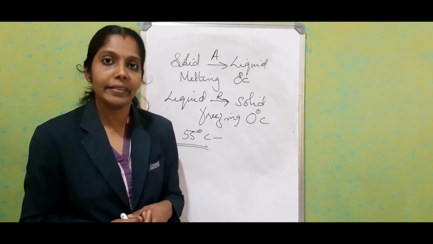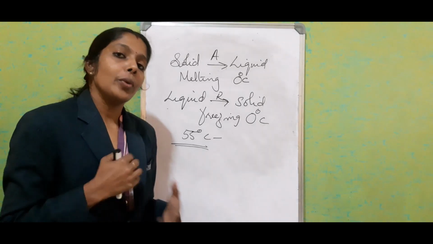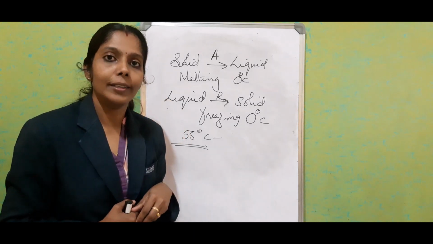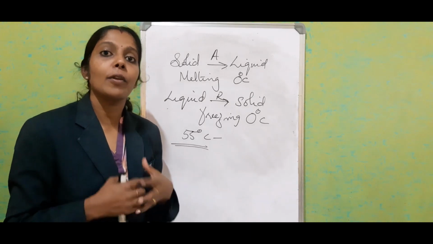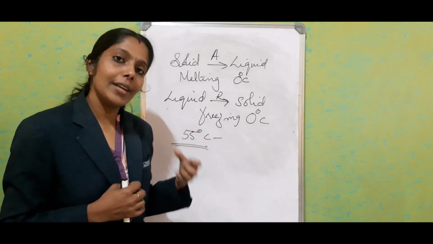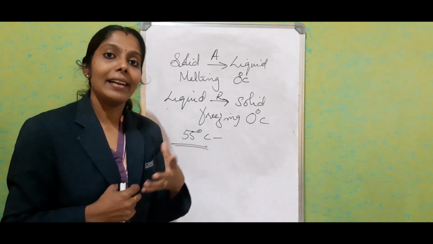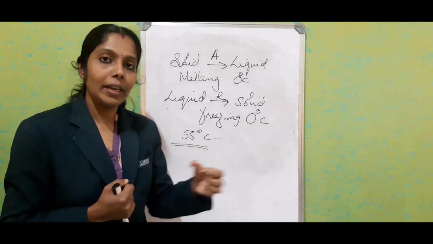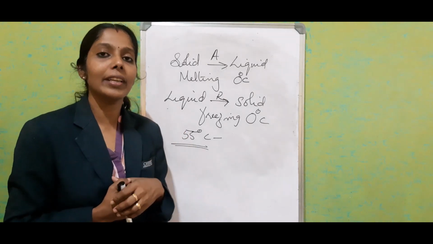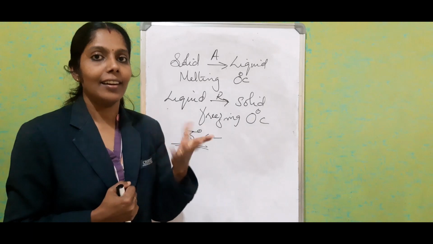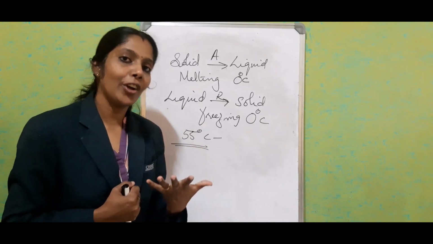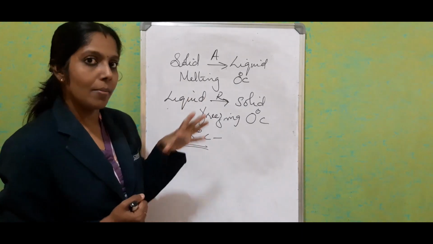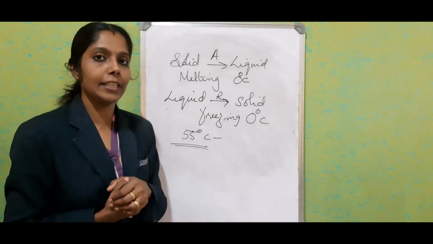To avoid melting, salt is added, which we call a freezing mixture. It decreases the melting point from 0 degrees Celsius to minus 22 degrees Celsius. So it starts melting only when it reaches minus 22 degrees Celsius, and we can easily enjoy the kulfi. These are the common things about the melting and freezing point.